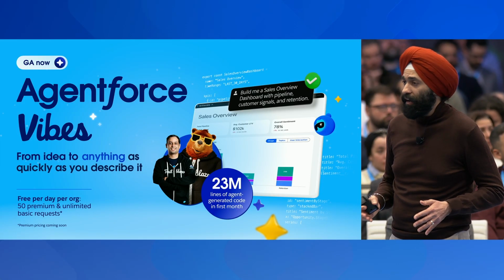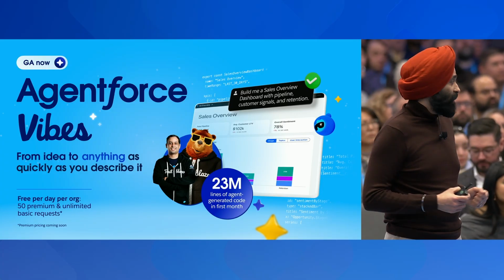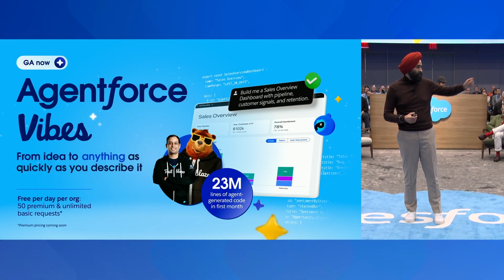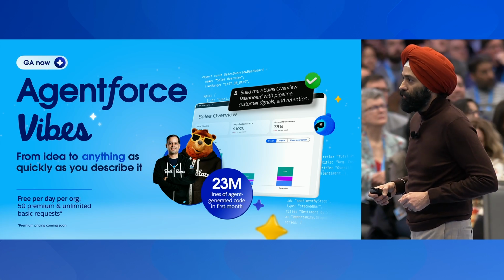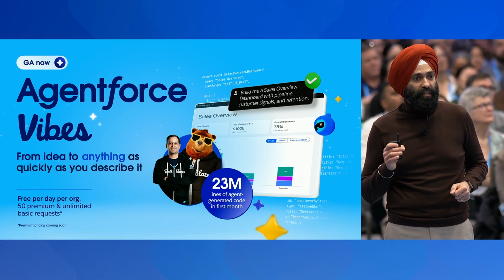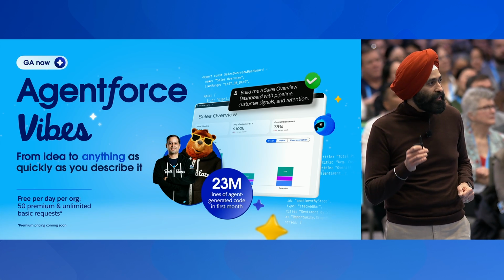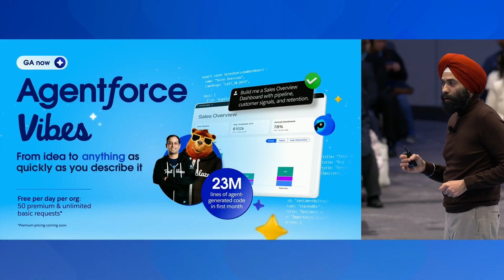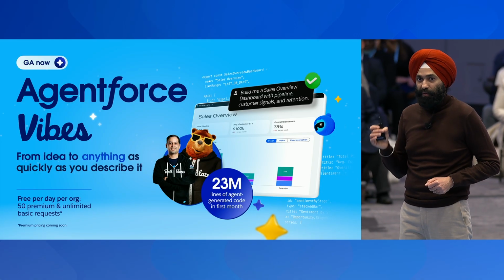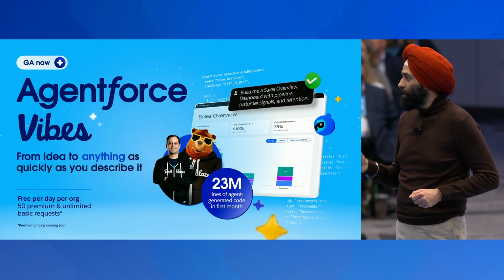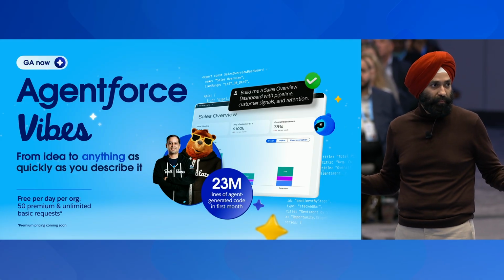Now, since launching at Dreamforce, our developers, our admins, our MVPs, our architects have been super busy vibing away. In the last 6 weeks, over 23 million lines of agent-generated code has been accepted, verified, and checked into production by all of you.